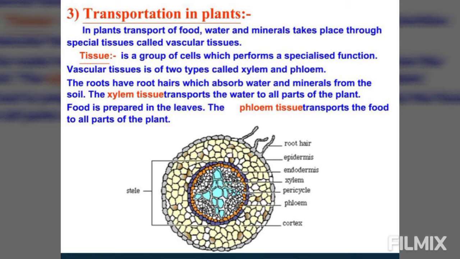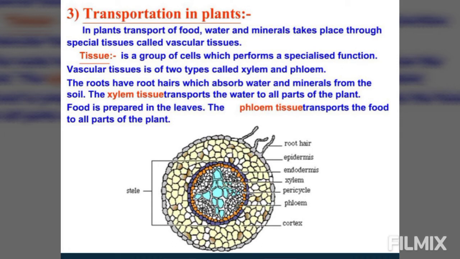Plants do not have blood to carry the substances. In such a situation, how is the transport carried out? Now we will study the transport of water and minerals in plants. A large number of root hairs are present on the roots. The root hairs increase the surface area of the root for absorbing the water and minerals dissolved in water. The root hairs absorb the water present between the soil particles. From the root hair, water along with the minerals enters the root, and from the root it moves upward towards the stem and the leaves.